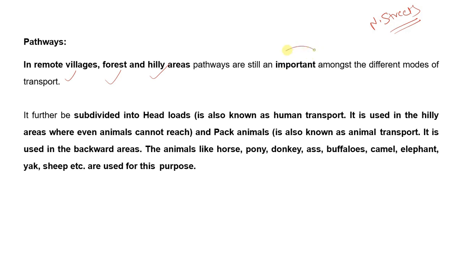They are an important part of transportation in these areas. They are divided into two parts: headloads means human transport where animals cannot reach, and pack animals means animal transport where animals like horse, pony, donkey are used. So this was the first criteria.